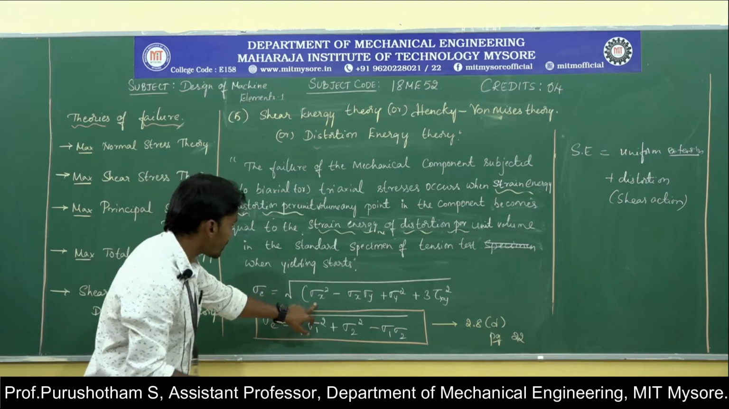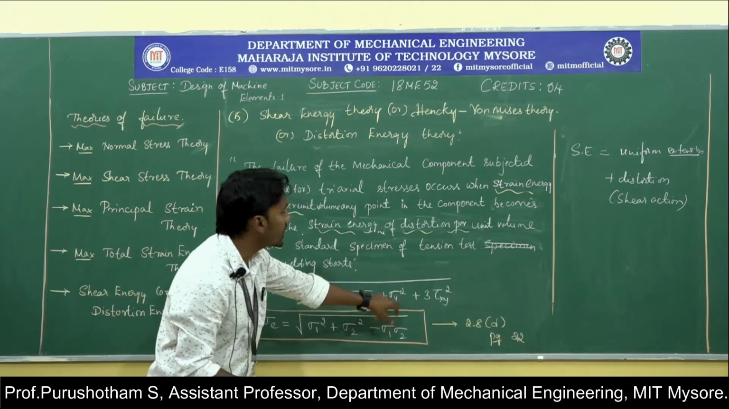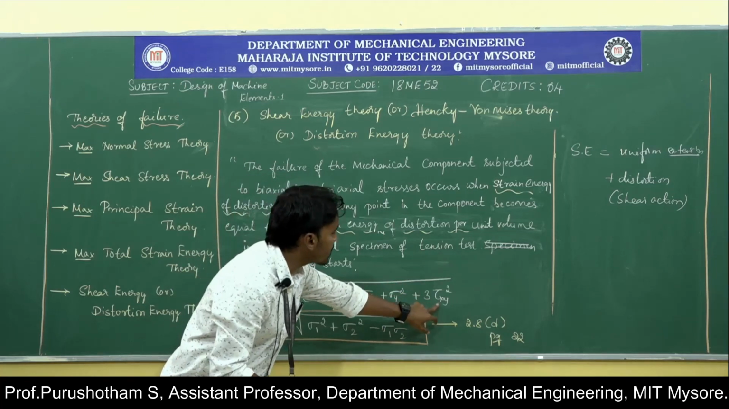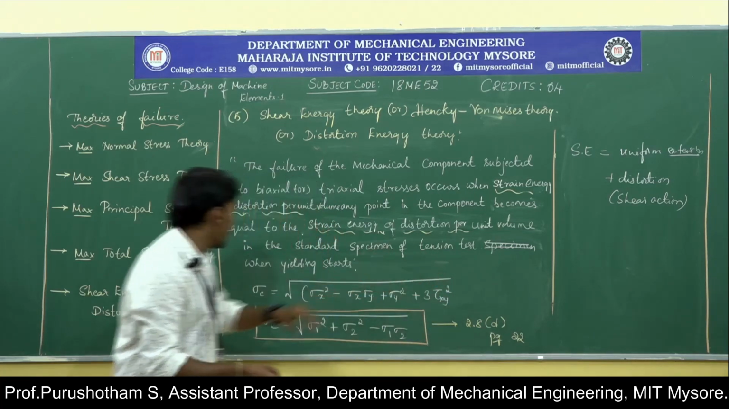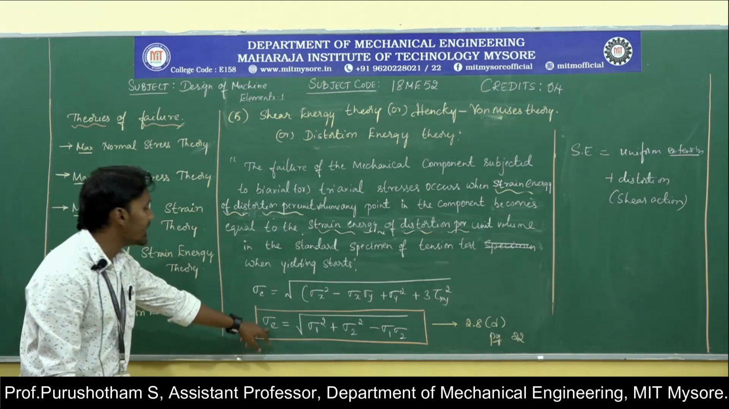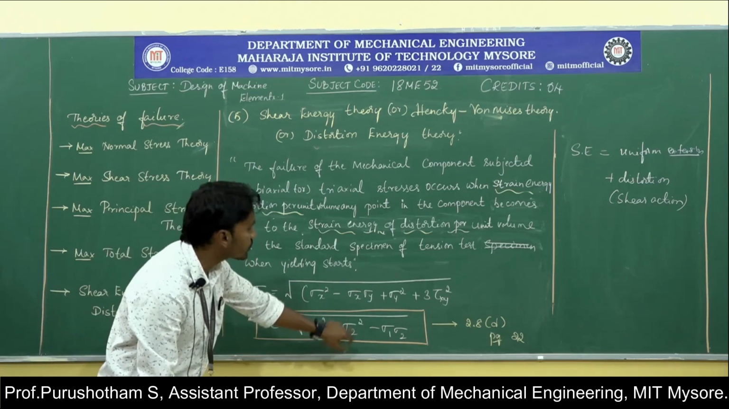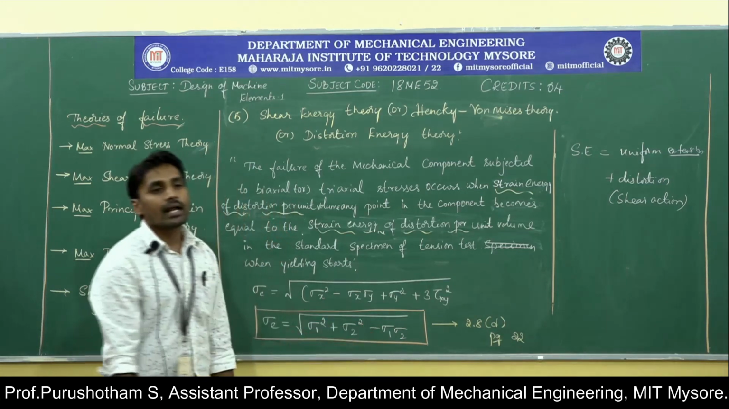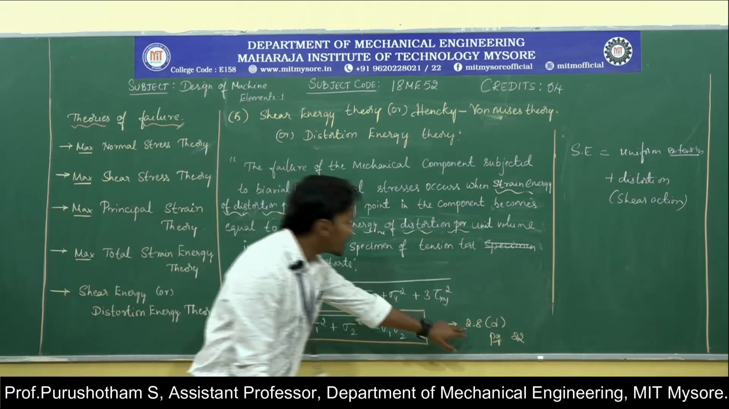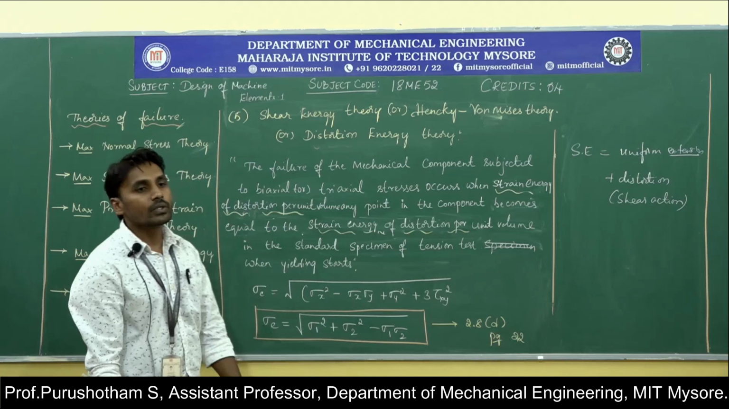When you deduce this failure concept, we get sigma E, which is equal to the square root of sigma x square minus sigma x sigma y plus sigma y square plus 3 times tau xy square. In terms of principal stresses, sigma E is equal to the square root of sigma 1 square plus sigma 2 square minus sigma 1 sigma 2. This is available in the data handbook, 2.8t, on page number 22.